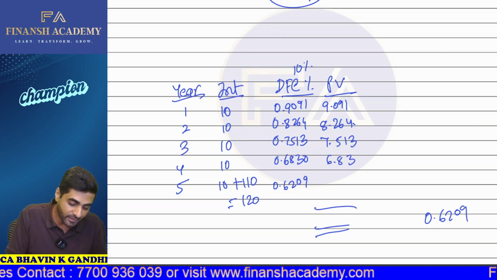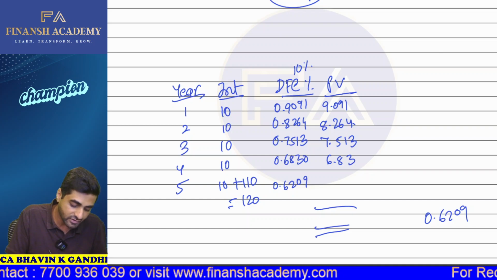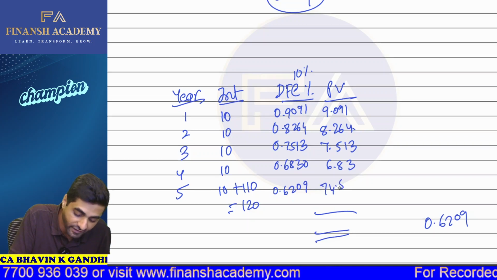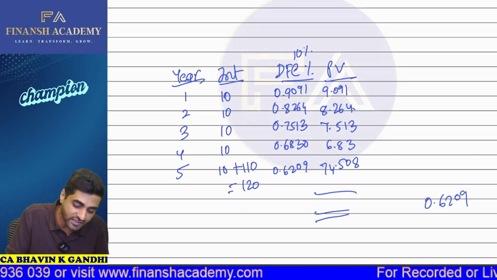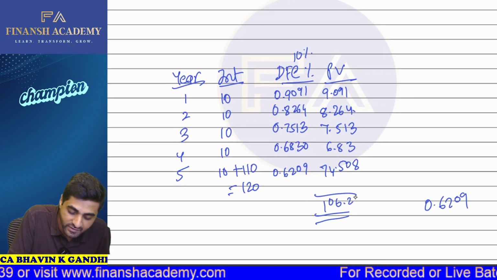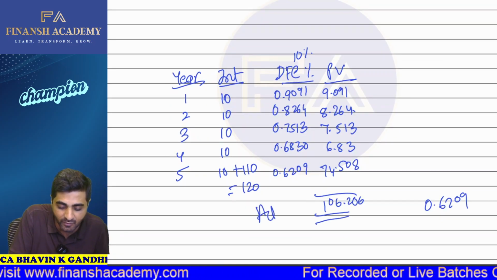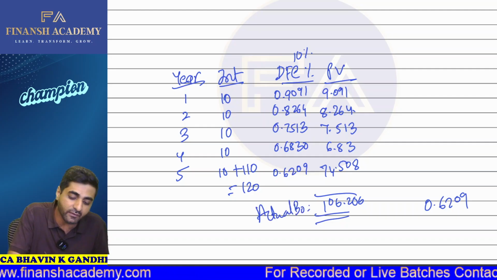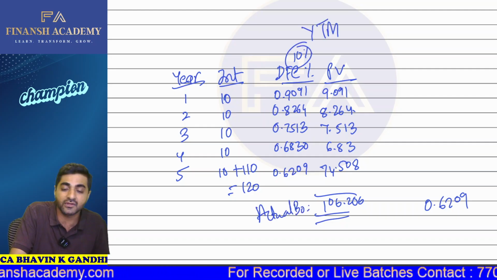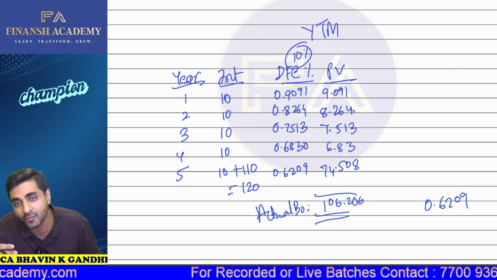And then 125 multiplied by 6.209 will now be 74.508. So the total of this will now become 106.206. So this is the actual price of the bond. So in case of duration, what we do is we discount it at your YTM, your yield to maturity, so we get the present value of the bond.